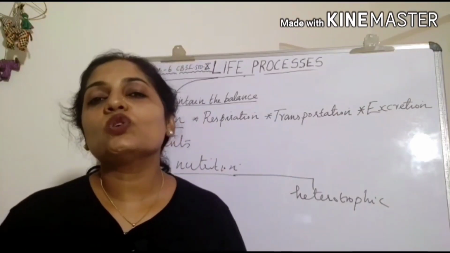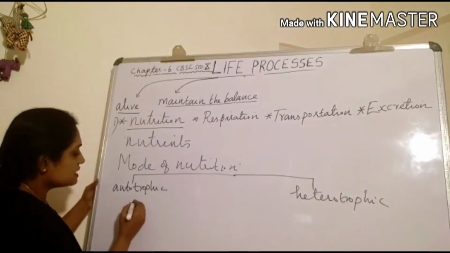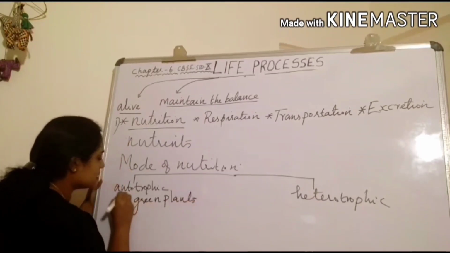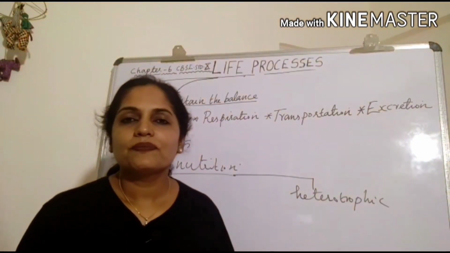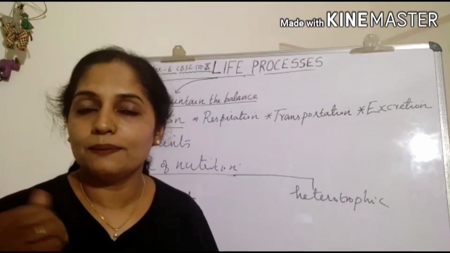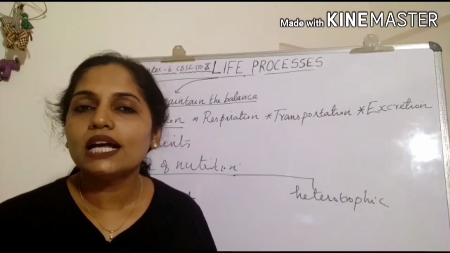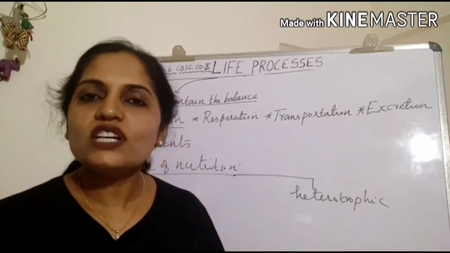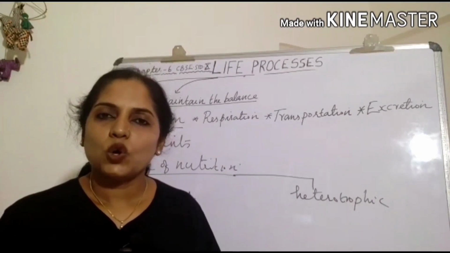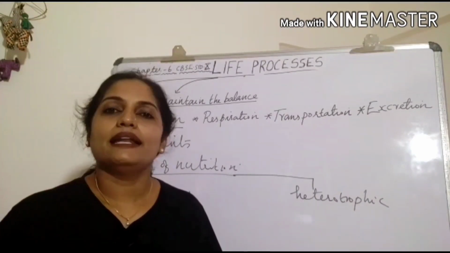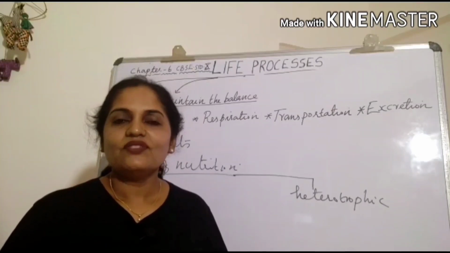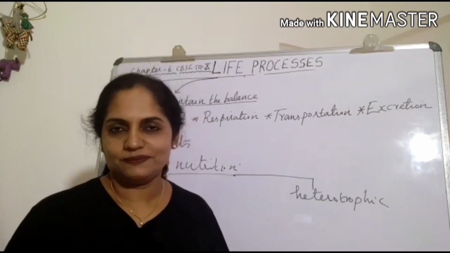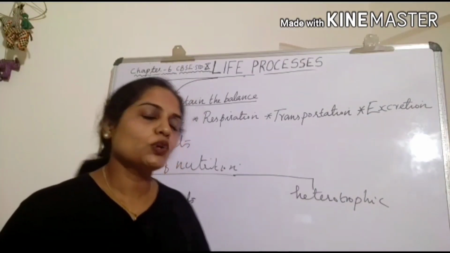What are the examples for autotrophs? Let us see. First one is green plants. These green plants have a special pigment in them. What is that pigment called? Chlorophyll. They possess a special capacity. What is that capacity? Chlorophyll can absorb sun's energy. With the help of the sun's energy, they prepare their own food. That process is called photosynthesis.